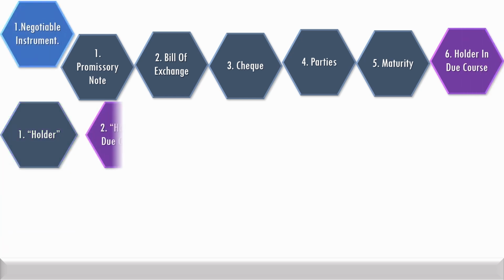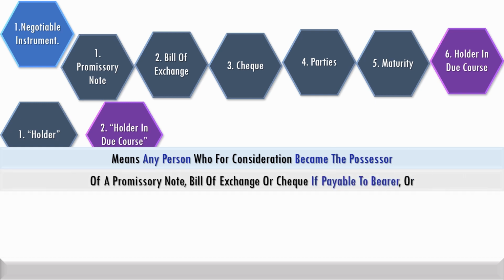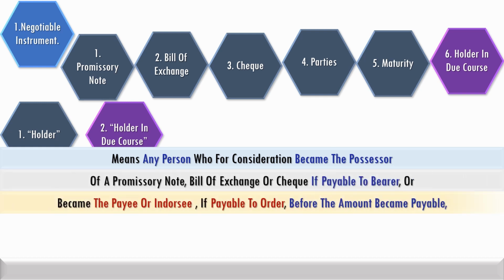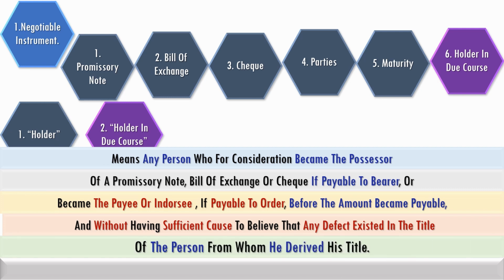A holder in due course means any person who for consideration became the possessor of a negotiable instrument payable to bearer, or became the payee or endorsee if the instrument is payable to order before the amount became payable, and he has no cause to believe that any defect existed in the title.